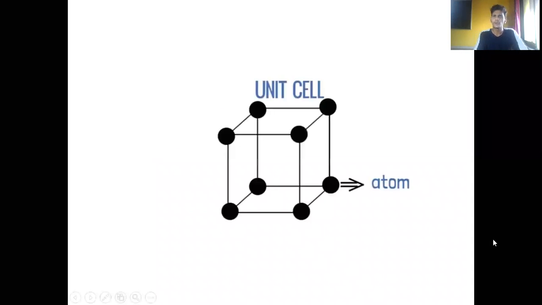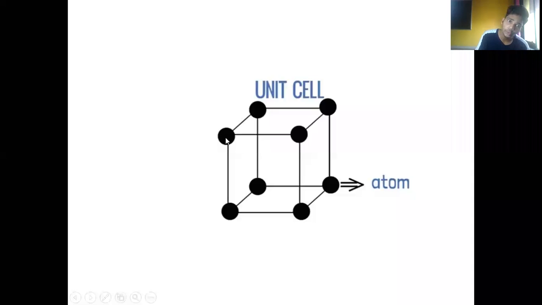Now let's talk about the unit cell. In a crystalline structure, what we have studied is that something is repeating. An arrangement of the molecules and atoms keeps on repeating. That small cell is called the unit cell. In crystalline form, whatever atoms are repeated again and again, that repeated unit is called the unit cell. And it is made up of the atoms only, you can see this diagram. So what is that exactly? Let's consider this.